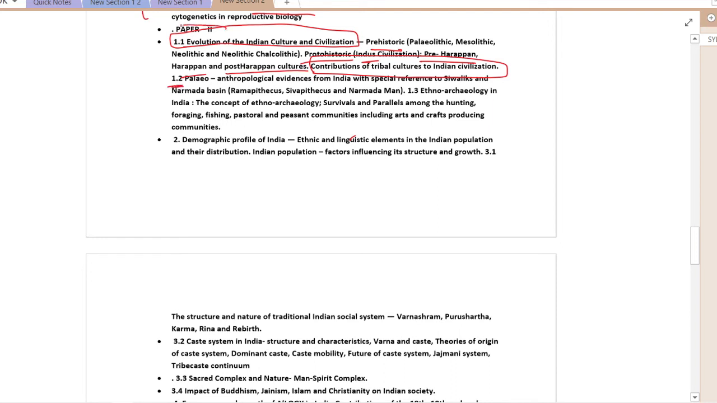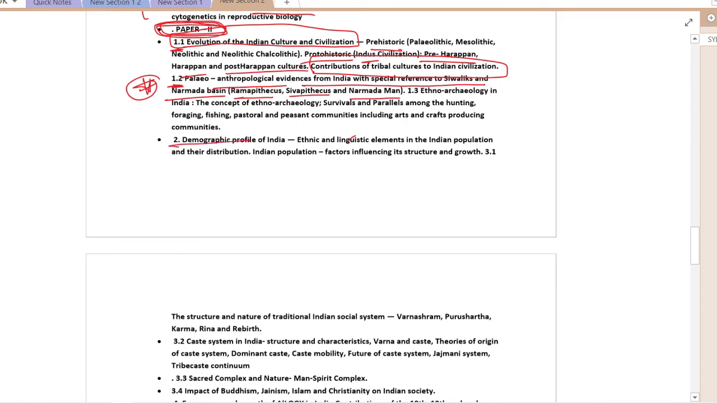Okay, so now here paper 2 has started. In unit 1.1 these are the things that we are going to do. In chapter 1.2 of paper 2 we will be dealing with anthropological evidence from India with special reference to Siwalik and the Narmada Basin. As you have heard, Ramapithecus, Sivapithecus, and Narmada Man are some of the forms.